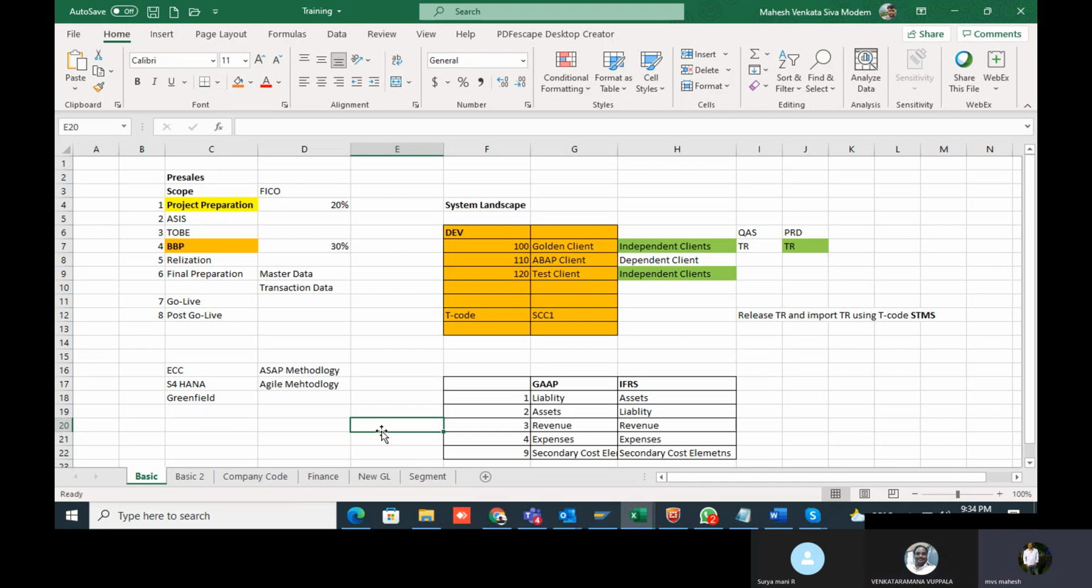And there is one more step I missed out. Before giving the UAT, before giving user training to the client, there is one more step, that is integration testing. There are two testings: one is unit testing, another is integration testing. Unit testing is done by ourselves only, that is the function consultant will do that. Integration testing will be done by multiple module function resources.